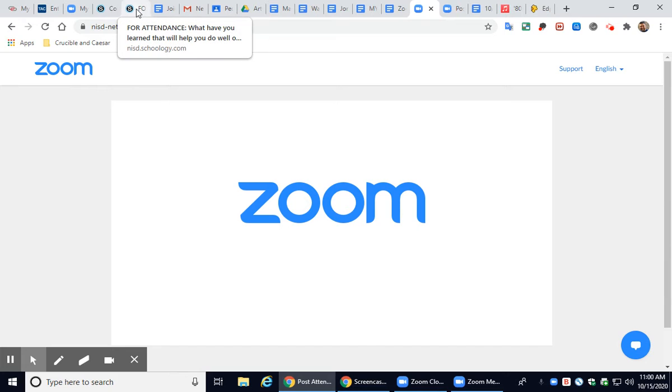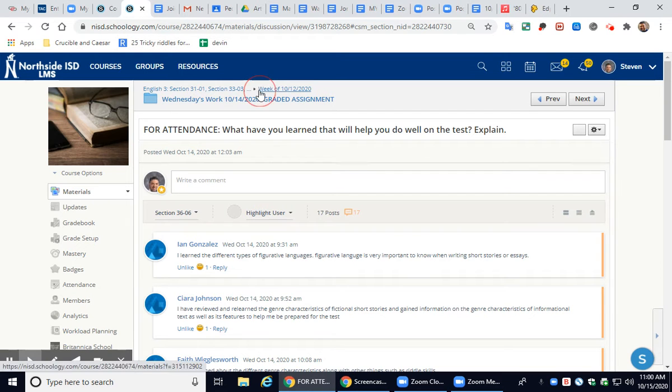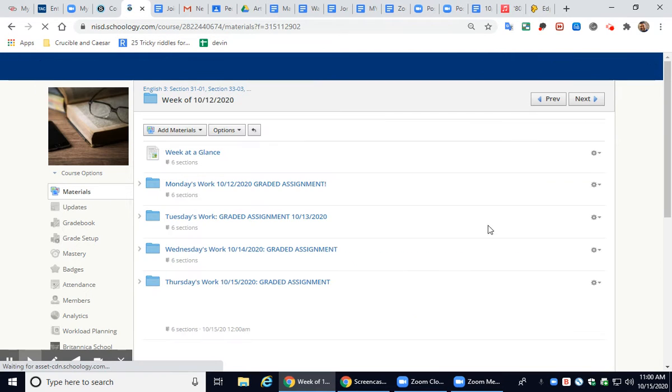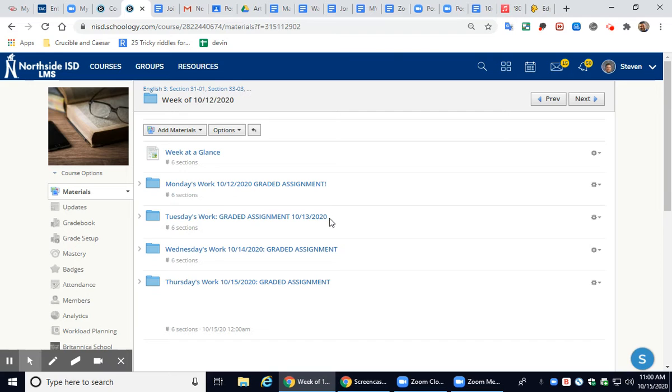I enjoyed reading your comments on what you learned from yesterday as far as reading and test-taking strategies, and then the nonfiction articles and looking at the genre characteristics for those. So let's look at what we're doing for today. Of course, we're going into week of 10-12, Thursday's work, graded assignment.